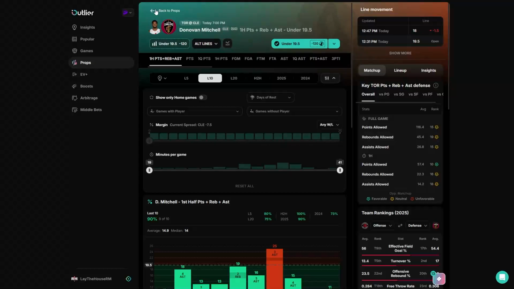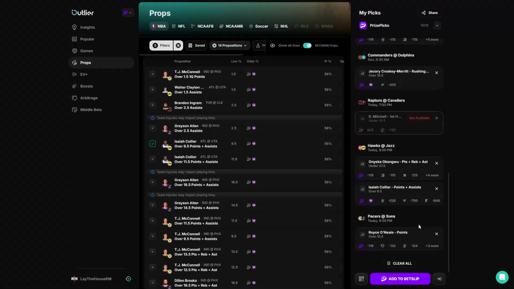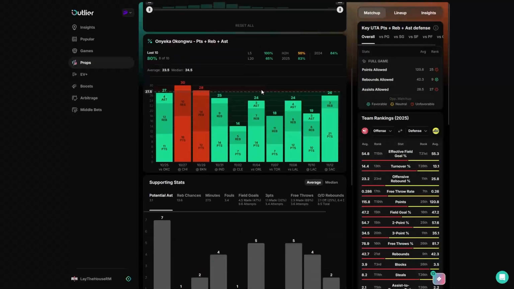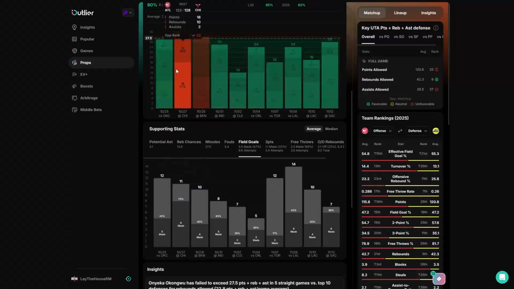it could burn me, but I don't really care. If it burns me, it burns me. And then I'm going to definitely go with that Collier alternate line. And I'll probably go with this Okongwu under too, even though he is a guy with a lot of upside, but he needs to shoot like lights out to go over.